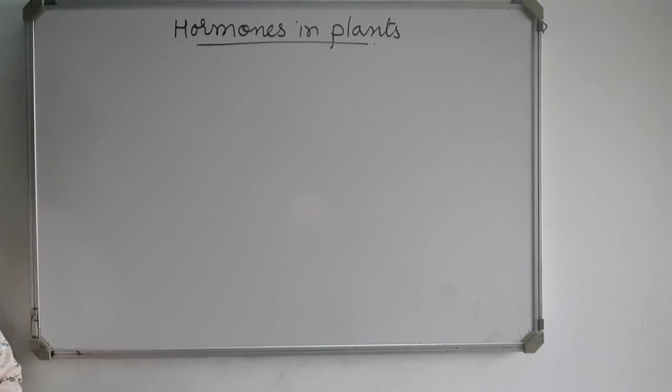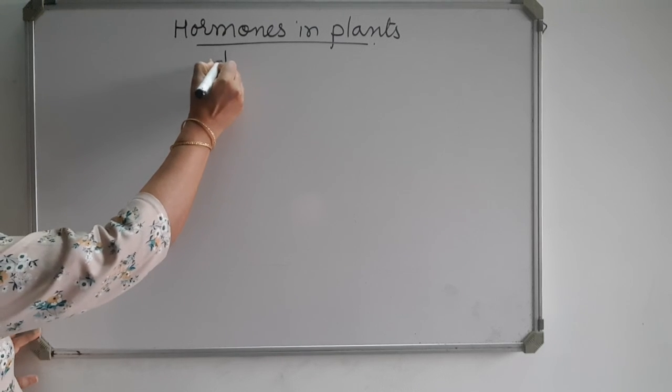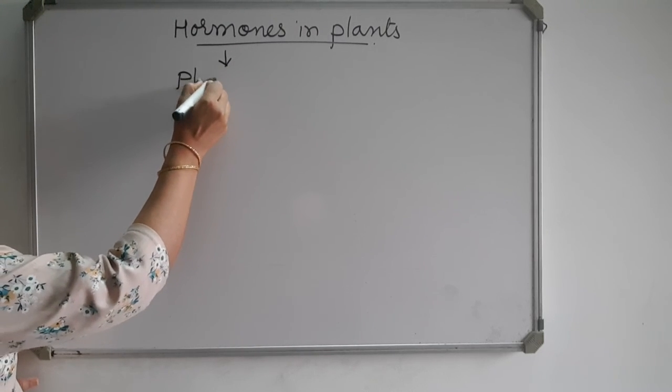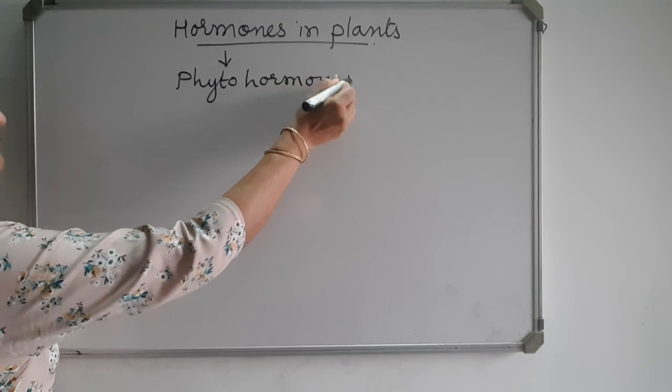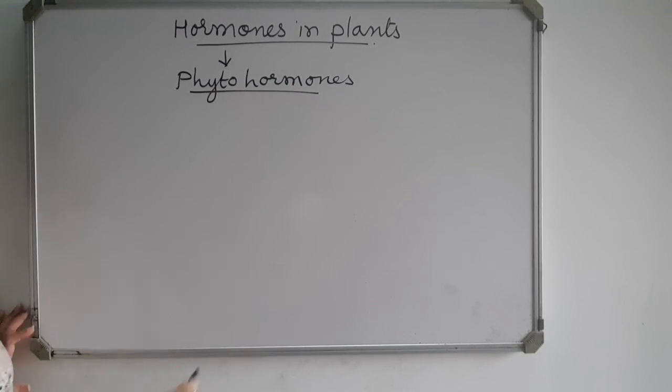Today we are going to discuss hormones in plants. Hormones in plants are also known as phytohormones. What are actually hormones? Hormones are the chemicals which are secreted by plants which help in control and coordination of the plants. They also help in growth of the plants.